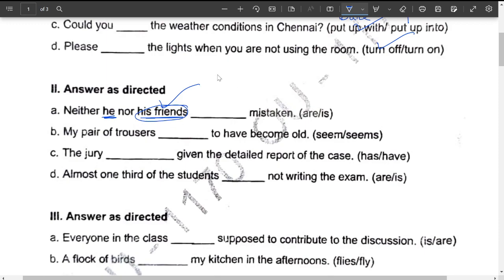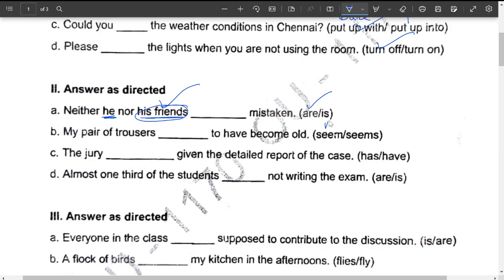His friends. Is "his friends" singular or plural? Plural. So the plural helping verb must be used, that is "are." It must be "they are." Okay, we don't say "they is," right? "They is" is wrong, right? So you have to go with "they are." Friends is plural.